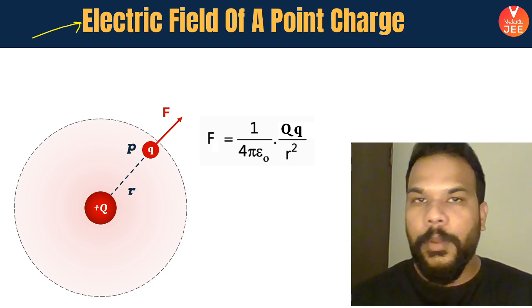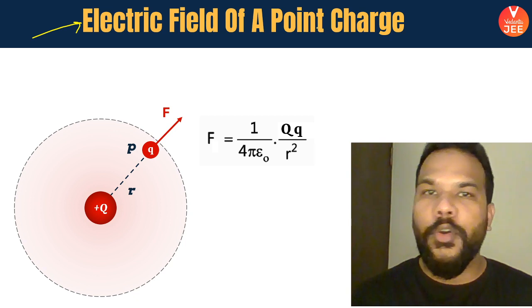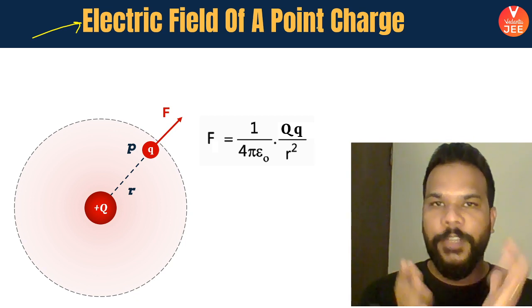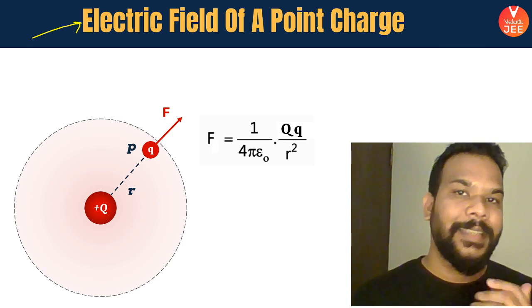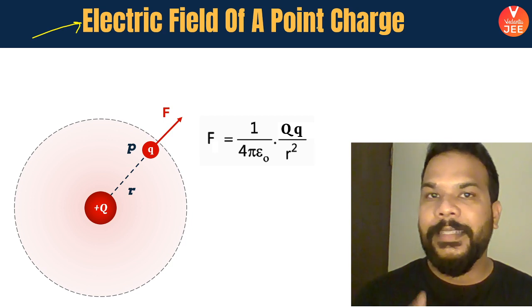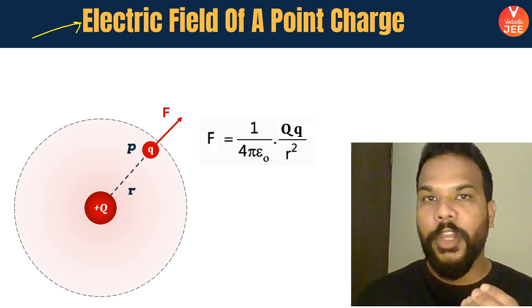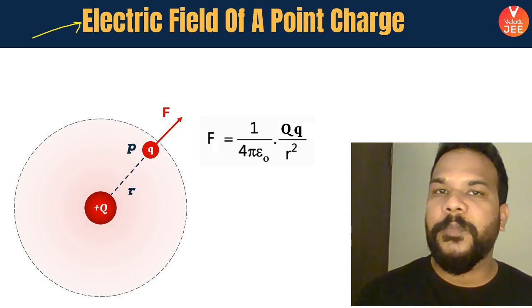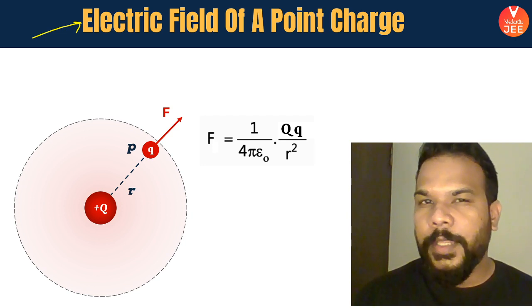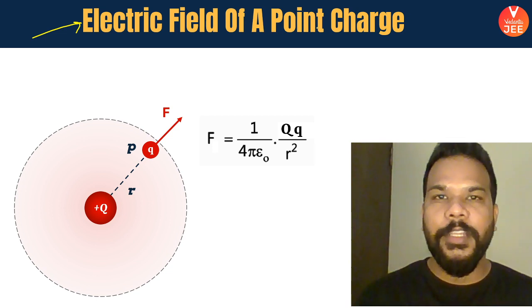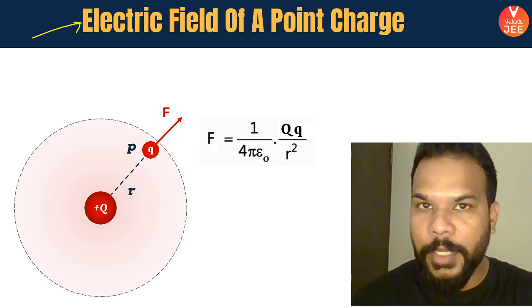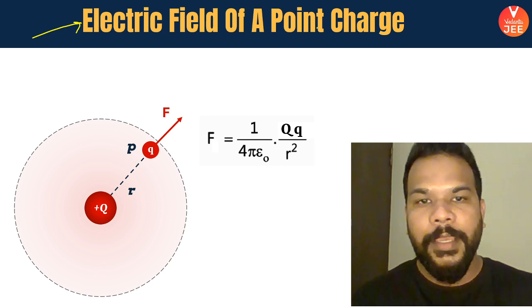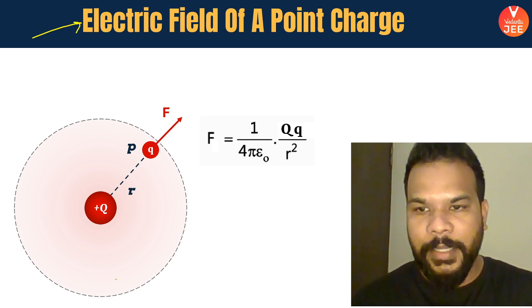Okay, guys. Now, the region that you see around capital Q charge, the circular section which is visible right now, which is actually a spherical region, is basically what we are trying to define as the electric field. It's an invisible region around this charge where, if small q charge enters, it will start experiencing a force. Just think of an invisible region, okay? And in that region, small q charge has entered, and this small q charge is being pushed away by the capital Q charge, and the force by which it has been pushed away is what you see right now written on the screen for all of you.